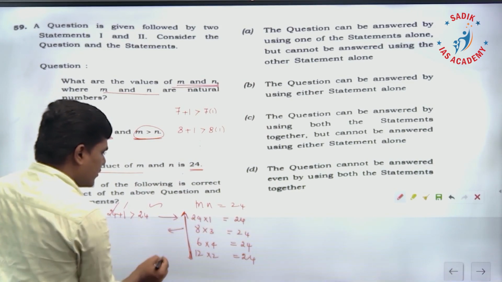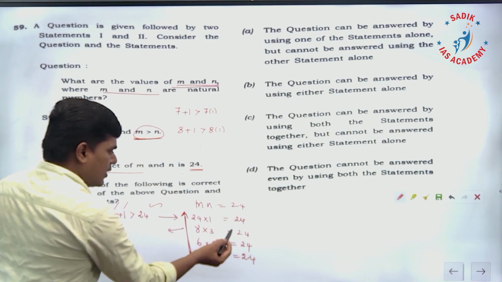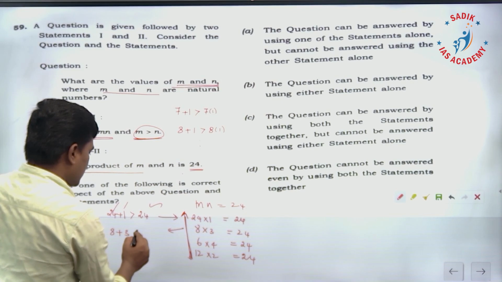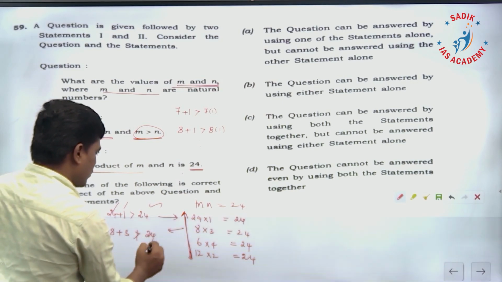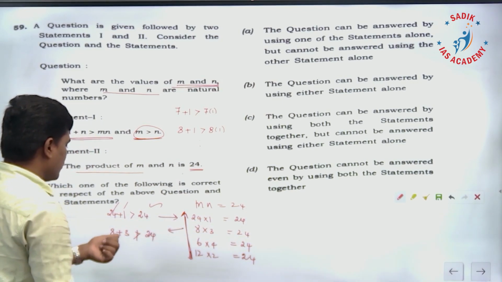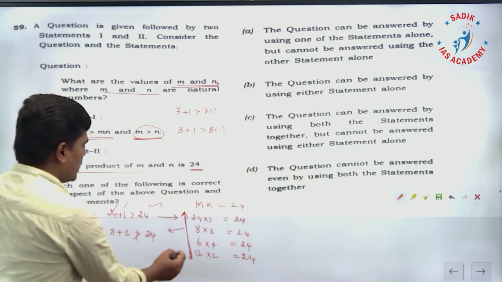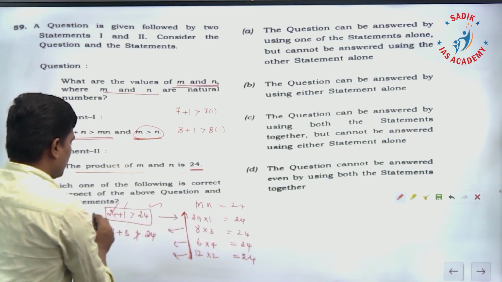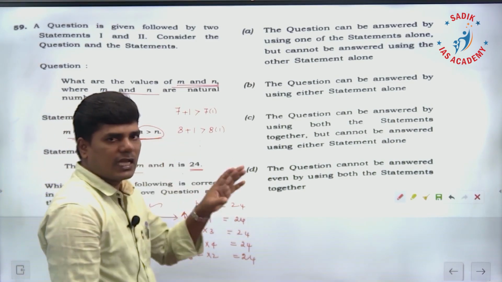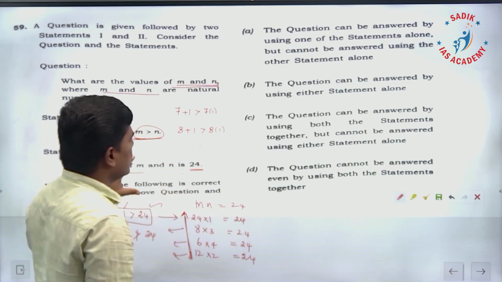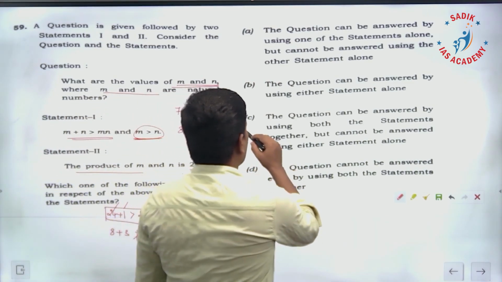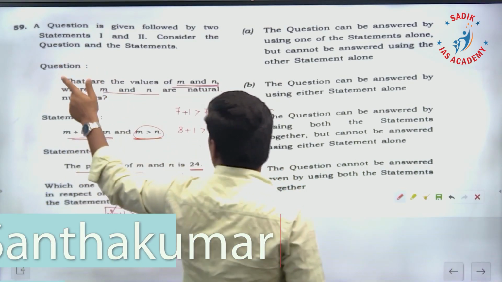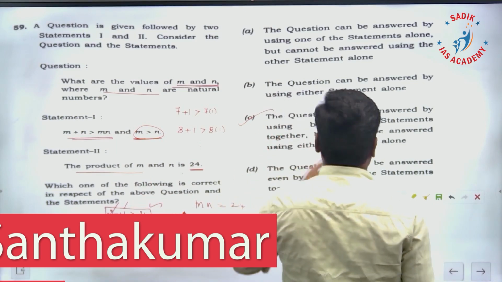Suppose if I take 8 into 3 is 24, but 8 plus 3 is not greater than 8 into 3, that is 24. No, that is not possible. This is going to be 11, and 11 is not greater than 24. Similarly, other numbers will not work out. So when I combine the statements, I am able to find only one answer: m value is 24, n value is 1. So combination only will work. Therefore the question can be answered by using both the statements, but cannot be answered using either of the statements alone. Therefore, 59 answer is C.